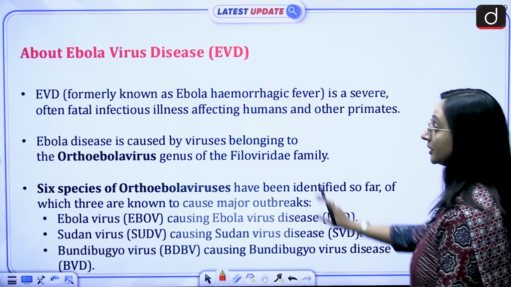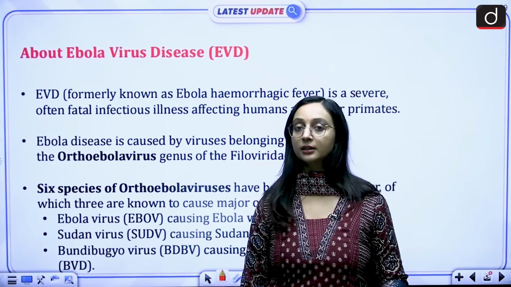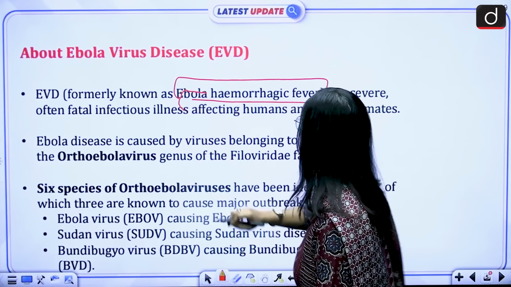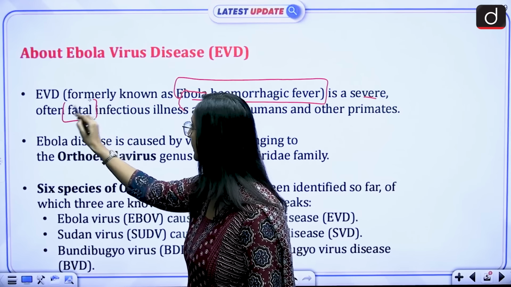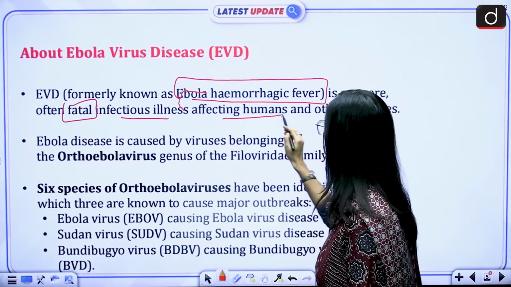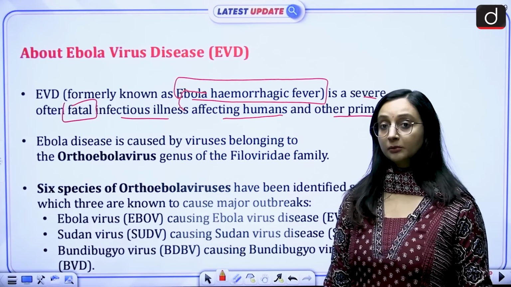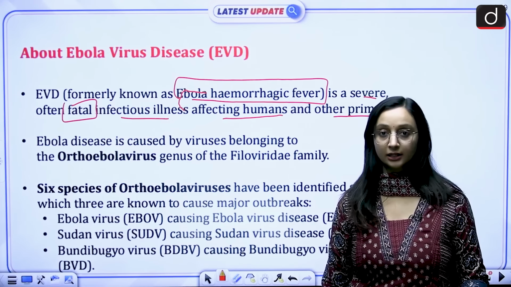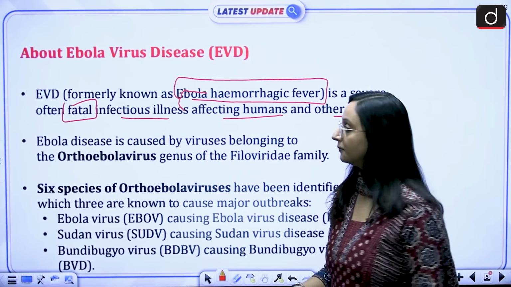Next, if we talk about the details of the Ebola virus disease. Earlier this was called Ebola hemorrhagic fever, and this is a severe and often fatal infectious illness affecting humans and other primates. So it affects humans and other primates also, like monkeys, gorillas, chimpanzees, etc.